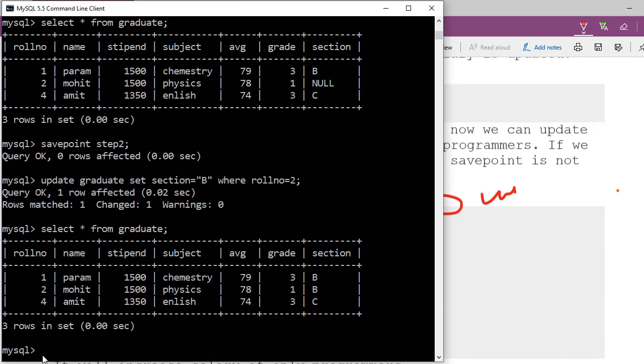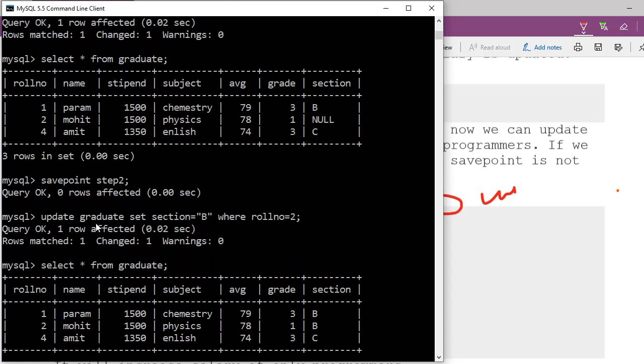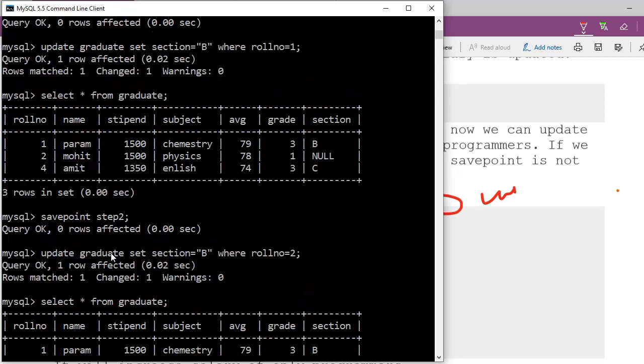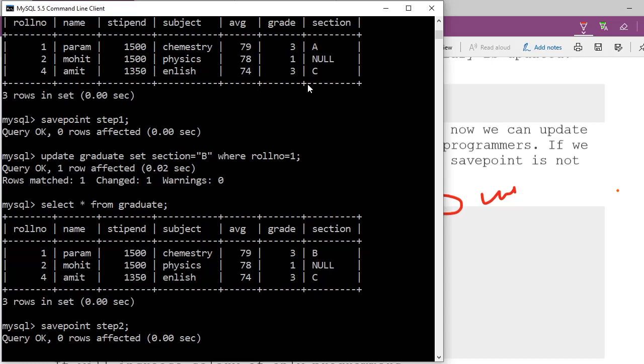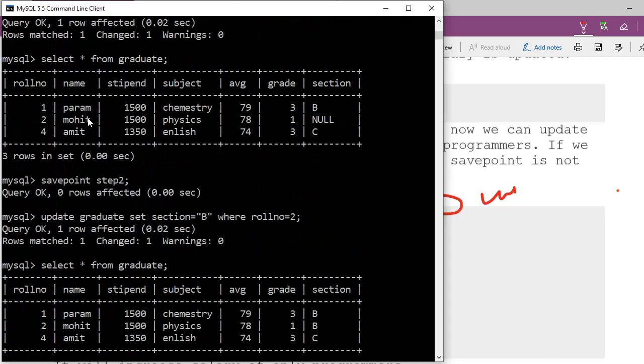See, all got changed. Now you have realized that you have two things. Either you have realized that something is wrong and I should roll back to save point 1, so that my database structure will be till here. Or you thought that no, I will go back to save point 2, save point 1 is okay, so your database structure will be here. Or 3, you have to roll back to the beginning where you have started. That is number 1 job.